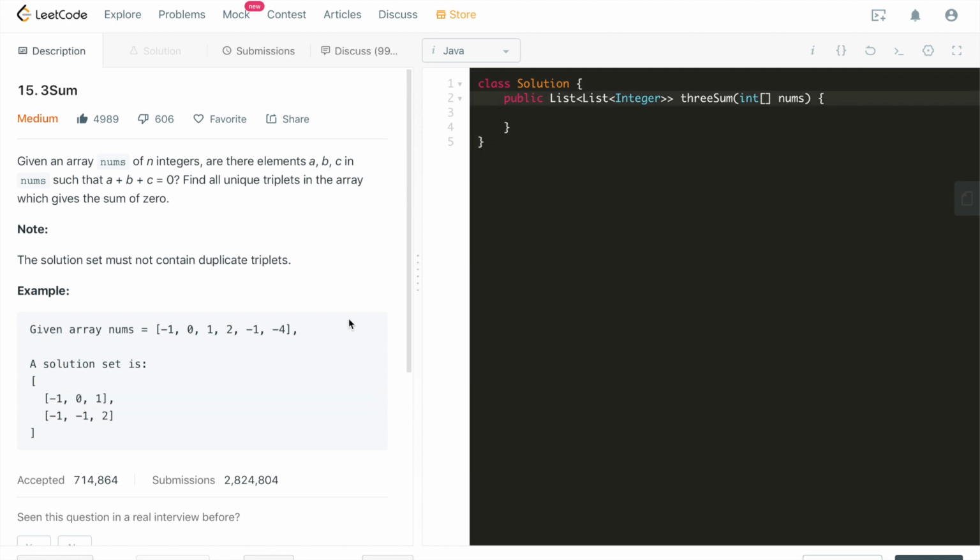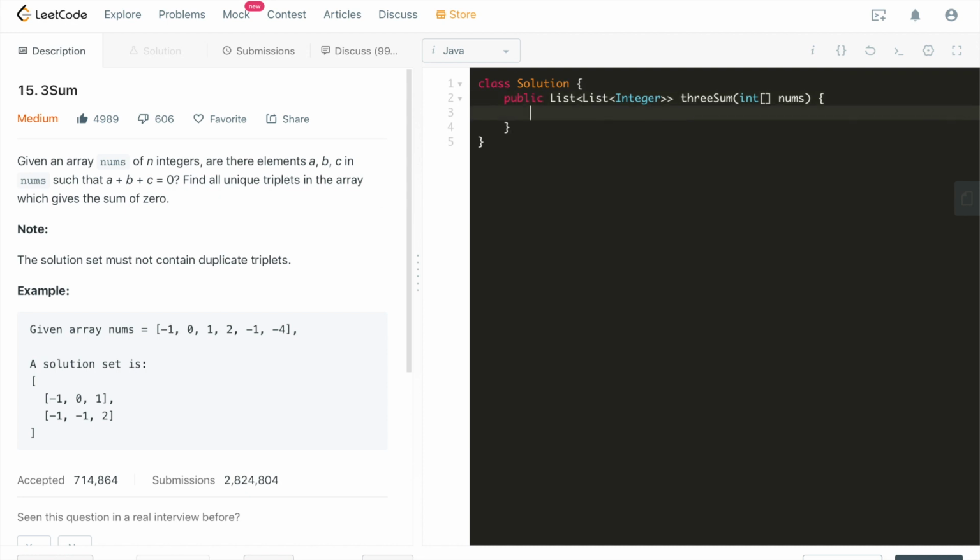At first glance, a very straightforward, brute force solution is to have a 3-layer nested for loop to go through this given array, because we're required to find all unique triplets.